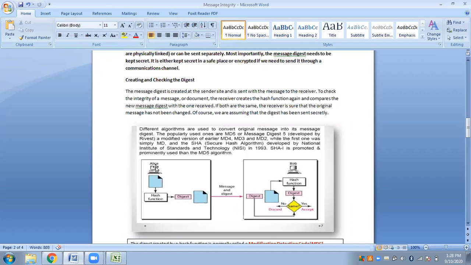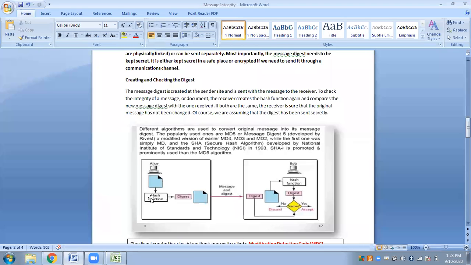Say Alice is the sender of the message. Okay, Alice has written some message. She wants to send it to Bob. Now since we are talking about integrity, she does not want the contents of the message to be altered. So she has to apply a hash function. Okay, she has to ensure integrity of the message.